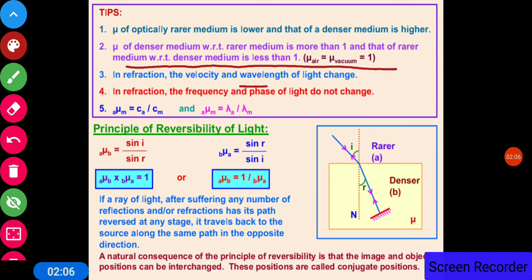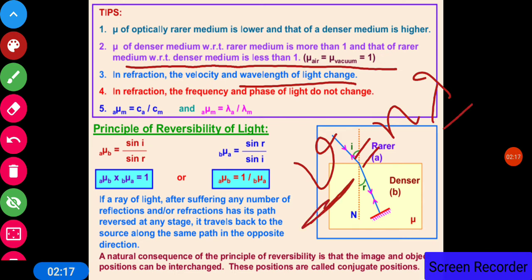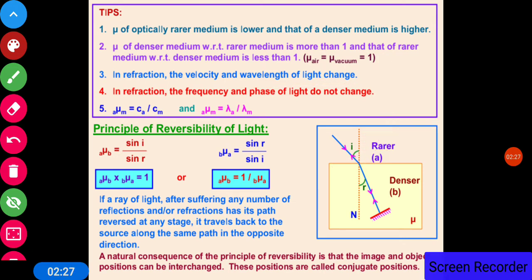In refraction, the velocity and the wavelength of the light change. Now, as you know the relation v is equal to n lambda, where n is the frequency. So as the velocity changes, the wavelength of the light changes. Its frequency remains the same.